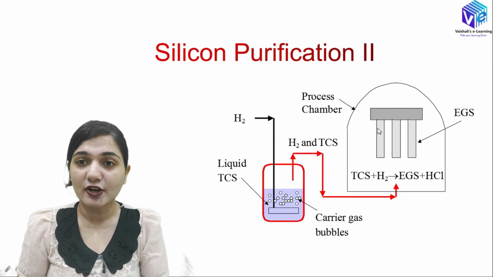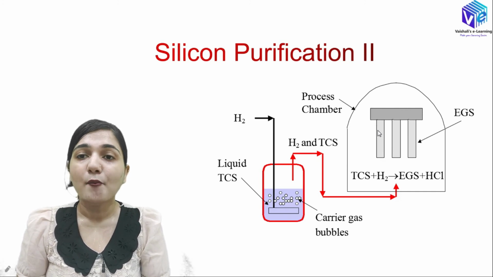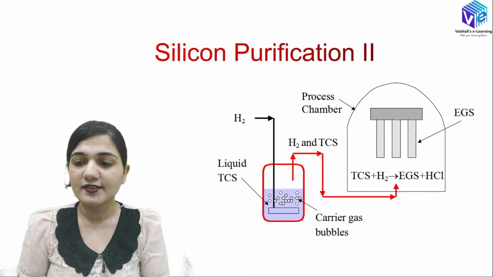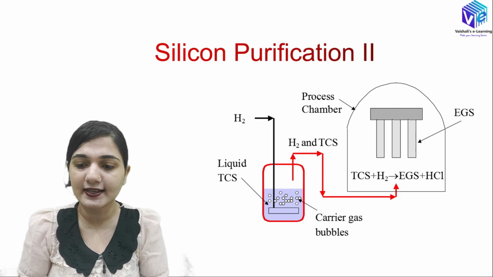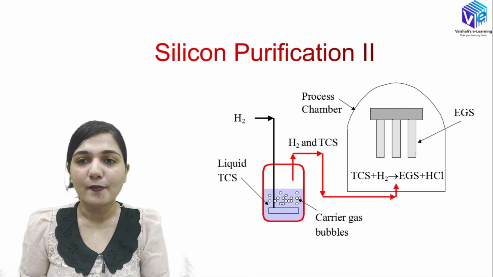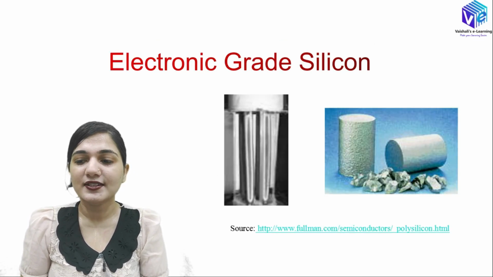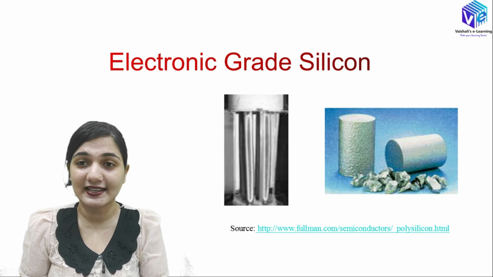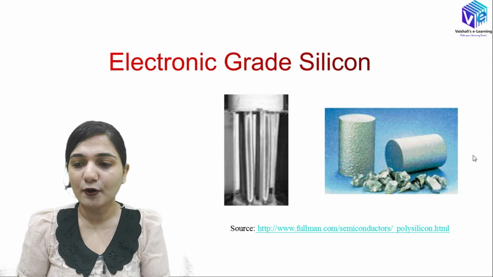Now this electronic grade silicon is polycrystalline in nature. This is the process chamber. Here you can see we have the trichlorosilane in liquid form, and also hydrogen gas. This is how we are reacting both of them and forming the electronic grade silicon. This is how our electronic grade silicon will look when it is deposited on this rod. I hope you understood this.